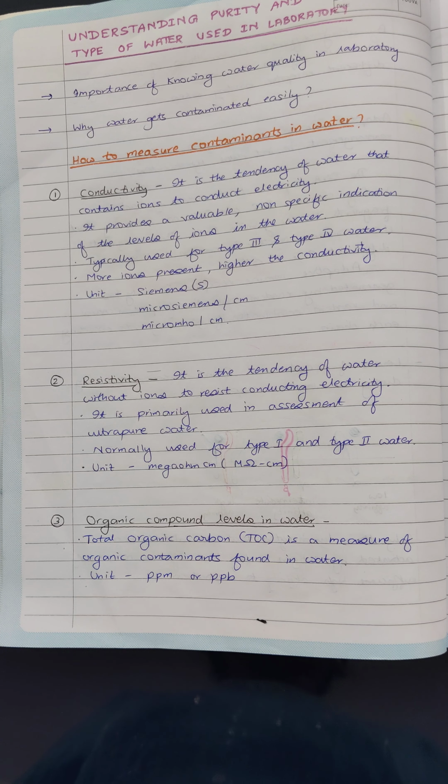Second parameter to measure for testing the contaminants in water is the resistivity. Conductivity is opposite of resistivity. It is the tendency of water without ions to resist conducting electricity. So if the water is unable to conduct electricity, it means its resistance is high. Conductivity is opposite of resistivity. So if water has high conductivity means low resistivity or high resistivity means low conductivity.